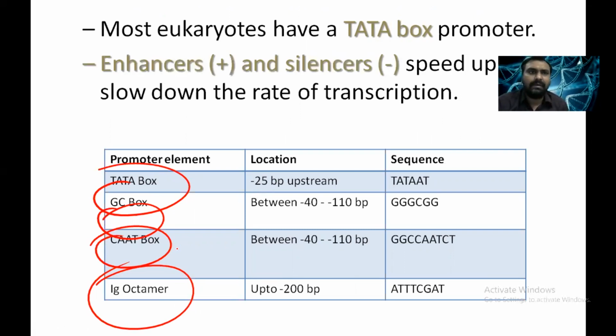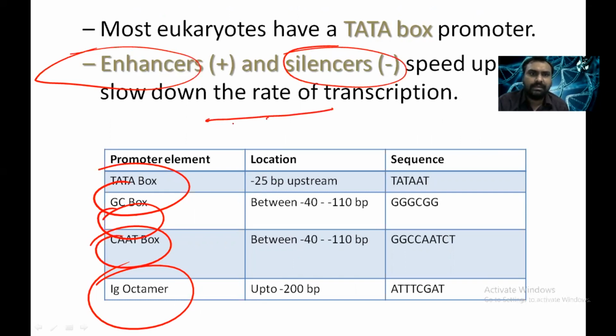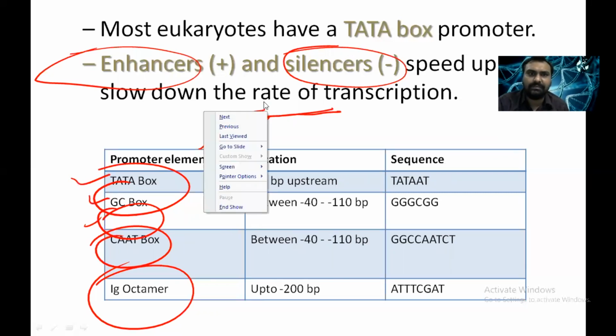Some are enhancers that enhance the rate of transcription, some are silencers. Suppose this is a gene, and upstream there is a promoter like TATA box, GC box, to which RNA polymerase will bind and then start transcription at a particular point.